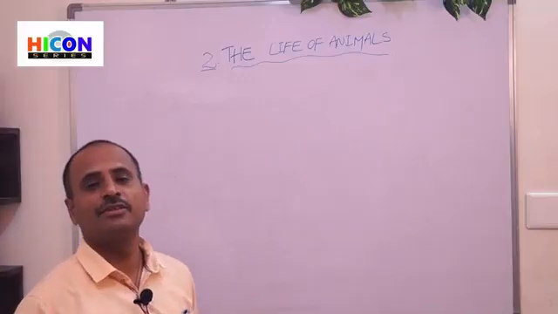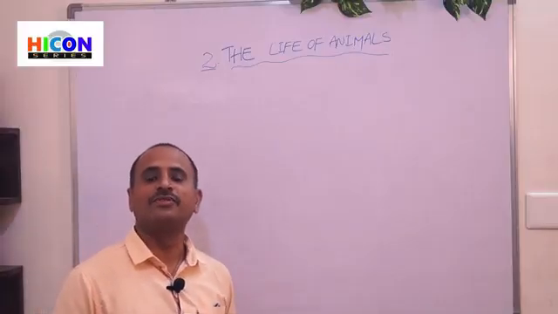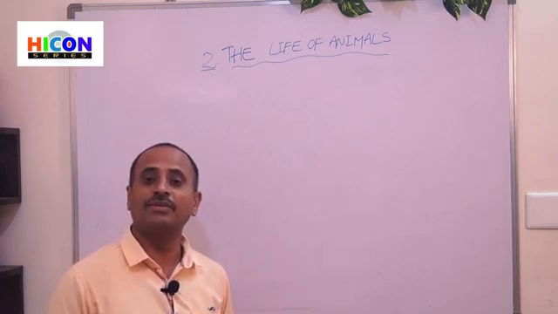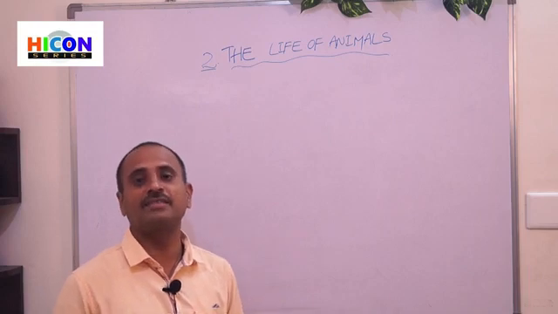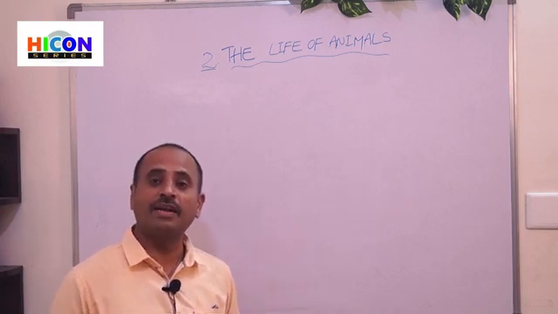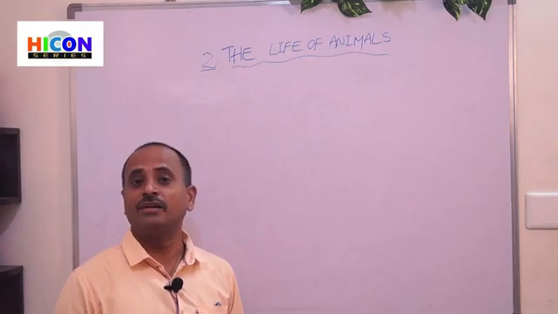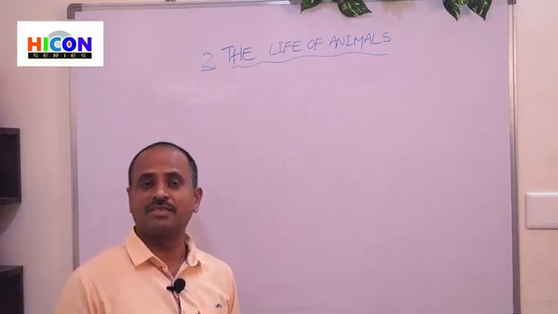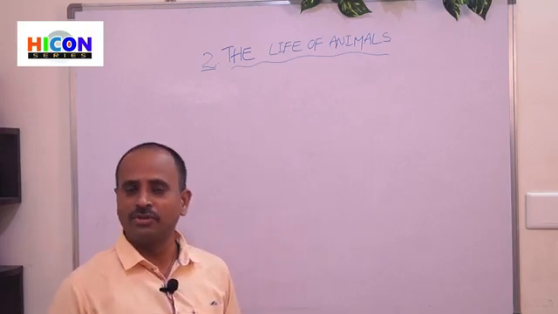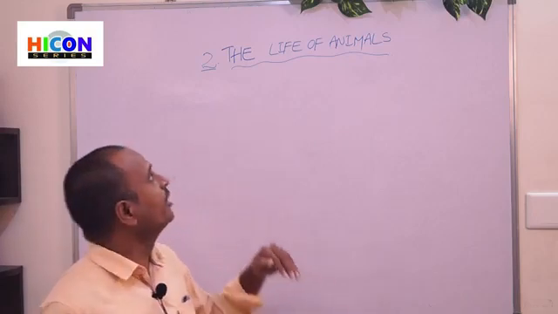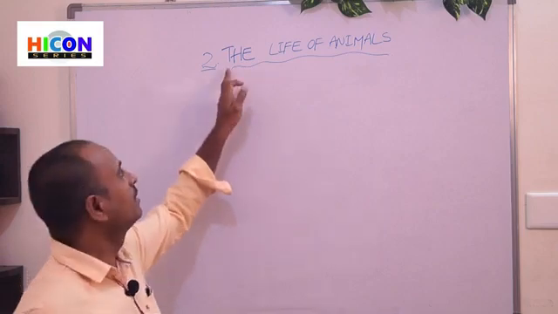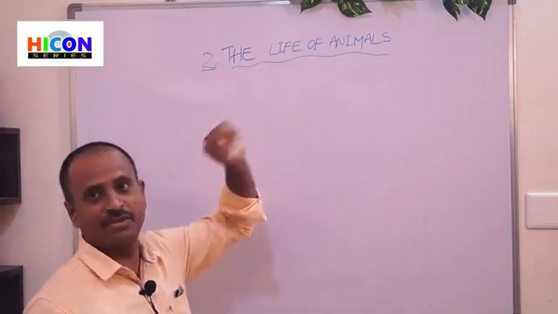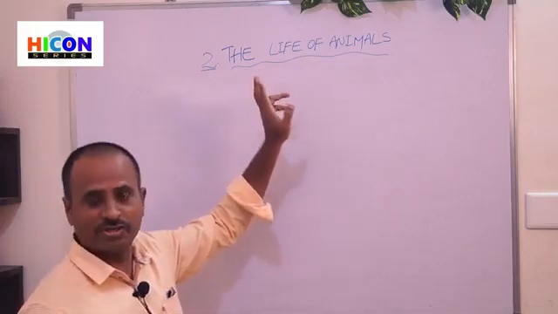So hi children, good morning. In the previous episode we discussed the first chapter. In that first chapter we discussed different types of plants, different types of plant reproduction and different types of dispersal of seeds. So we have discussed it in the previous episodes. Today in this episode we are going to discuss the second chapter, the life of animals.